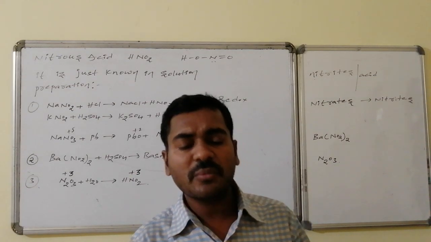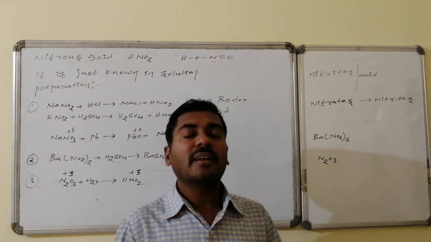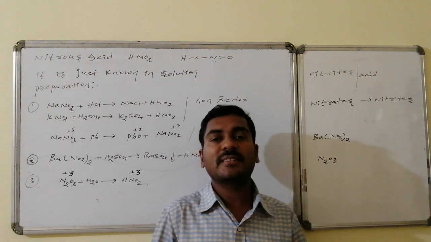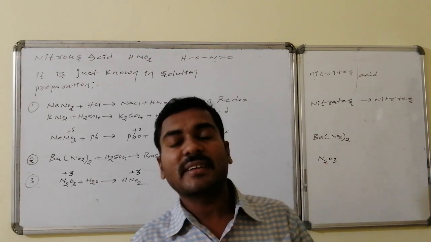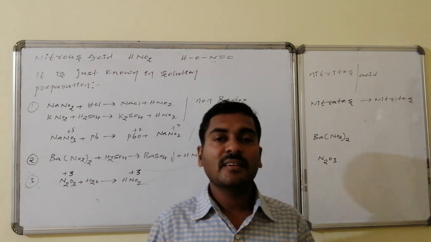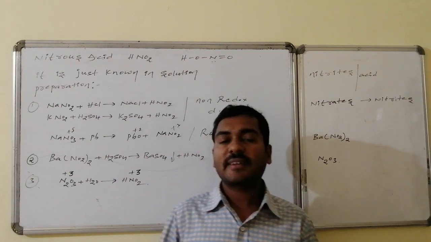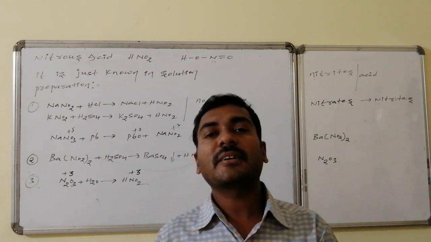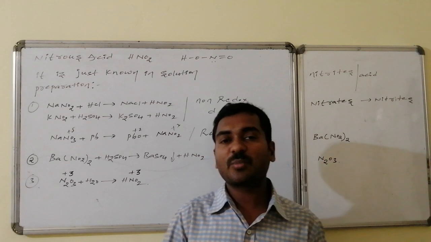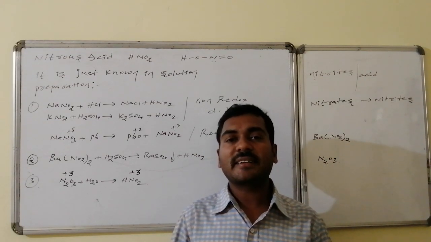Thus, from nitrates to nitrites, nitrites followed by mineral acids, barium nitrate followed exclusively by sulfuric acid, and dinitrogen trioxide on reaction with water is converted to nitrous acid. These are the preparation methods of nitrous acid.